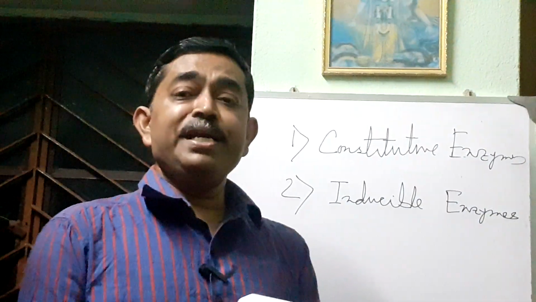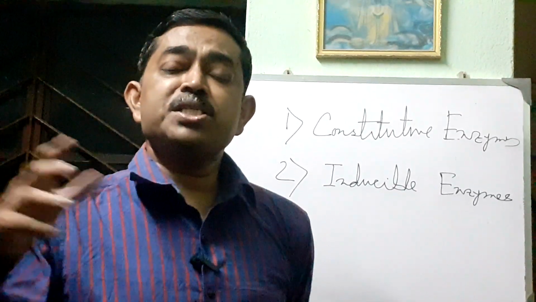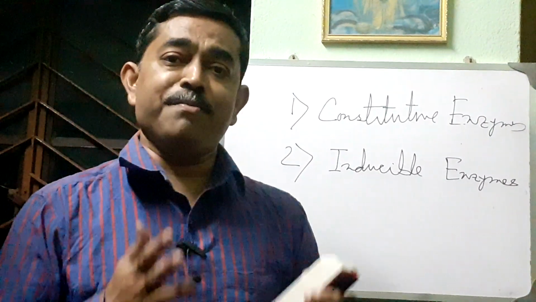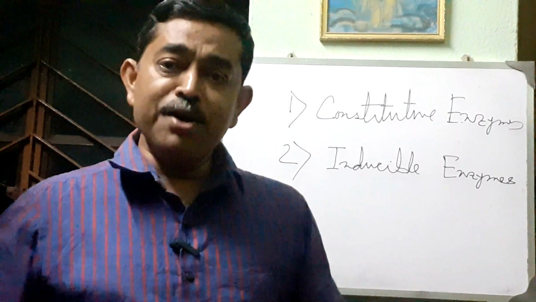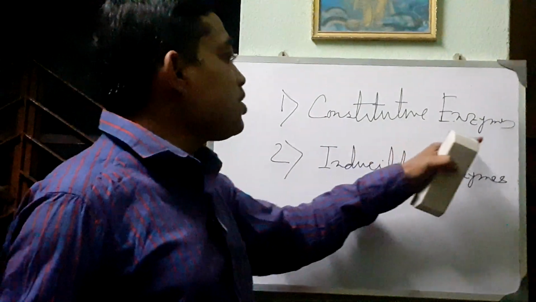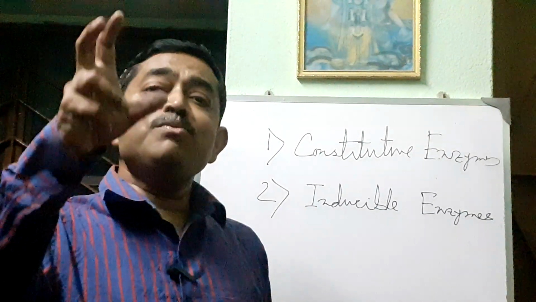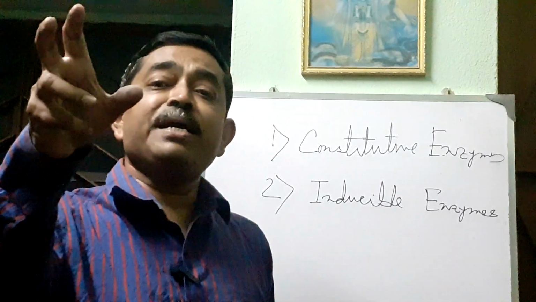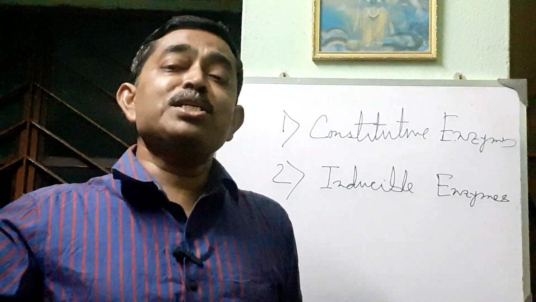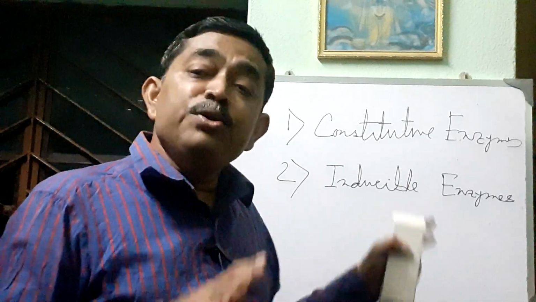Like in some metabolic pathways, some enzymes will be required in glycolysis and the TCA cycle, Krebs cycle. These enzymes are generally produced all the time because the metabolic activity is going on all the time. So this type of enzyme is called constitutive enzymes, and for inducible enzymes, when the enzyme is required at a particular time, your body cell will produce that enzyme. The body will not always produce the enzyme. This is called inducible enzyme.